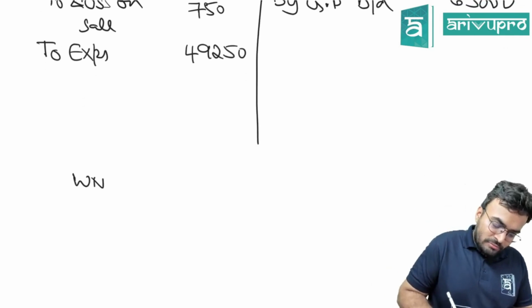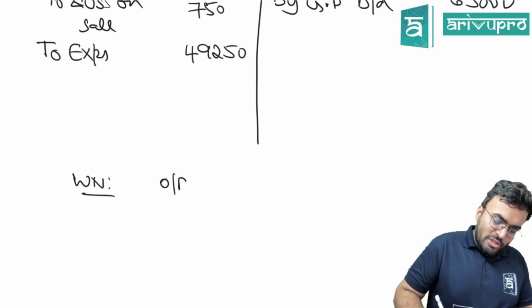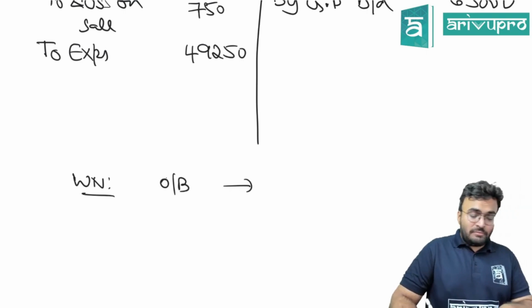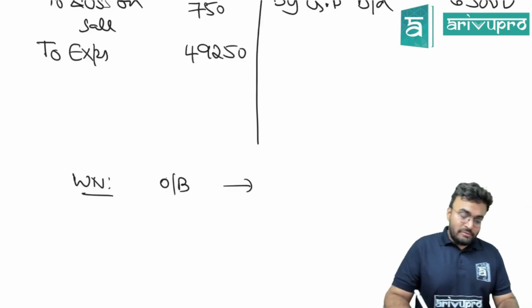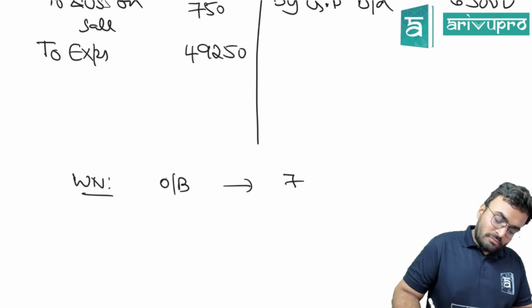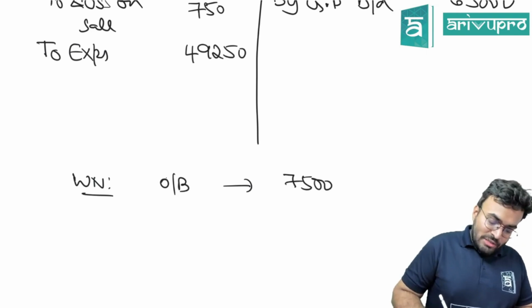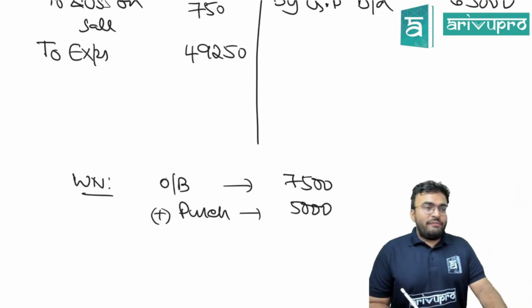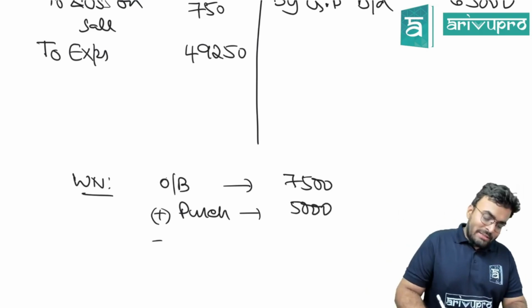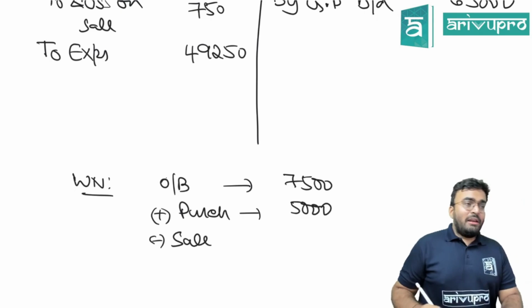Working note. What is the opening balance of fixed assets? Opening balance of fixed asset is 7,500. What is the purchase of fixed assets? 5,000 is the purchase of fixed assets. What is minus sale? How much goes?